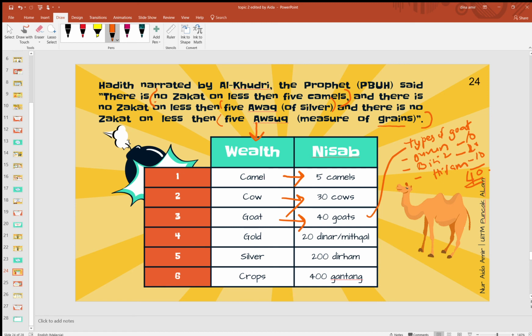Okay. Goat ni dia bukan satu spesies, dia banyak spesies. So spesies-spesies berlainan tu kita kira sebagai goat lah. So it is zakatable. Okay. Gold pula macam 20 dinars yang I dah terangkan, ataupun 85 grams. Silver sama dengan 595. And then crops kena capai 400 gantang baru you dikenakan zakat.